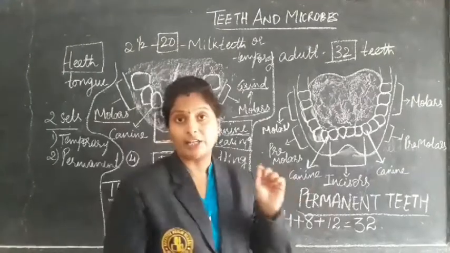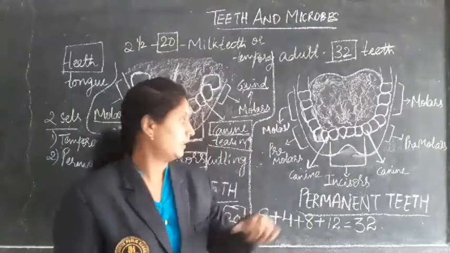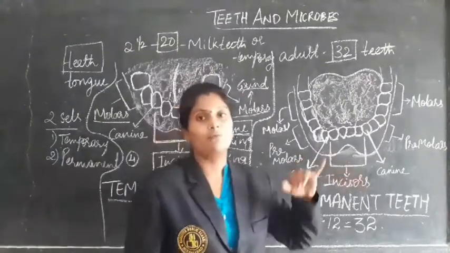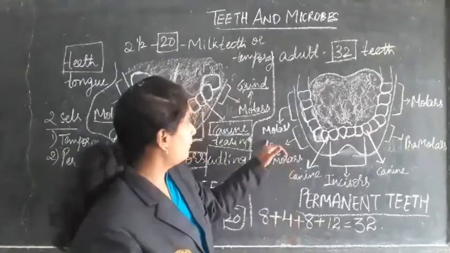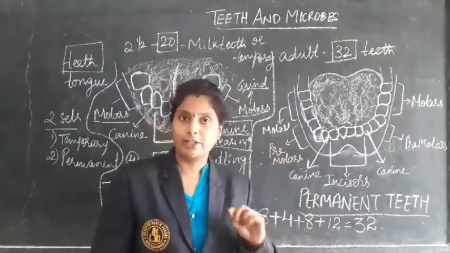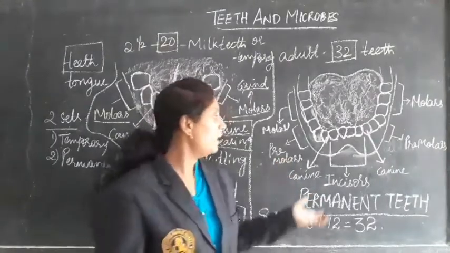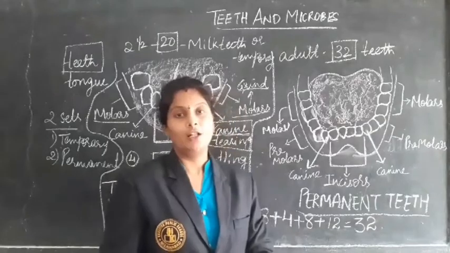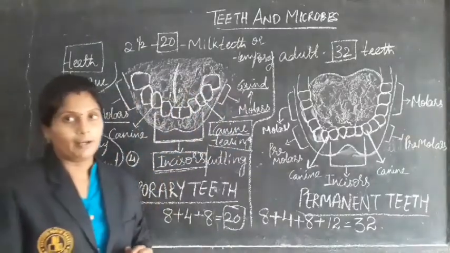Canines are very sharp and pointed, which helps to tear hard substances. Premolars are somewhat flat and help to grind the food. Molars are also very flat and very big compared to the premolars, and they also help in grinding the food. This is all about the temporary and the permanent teeth.